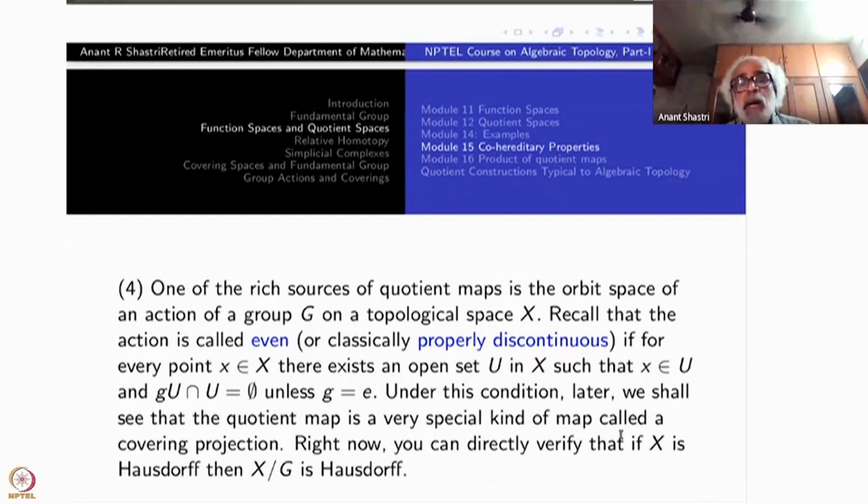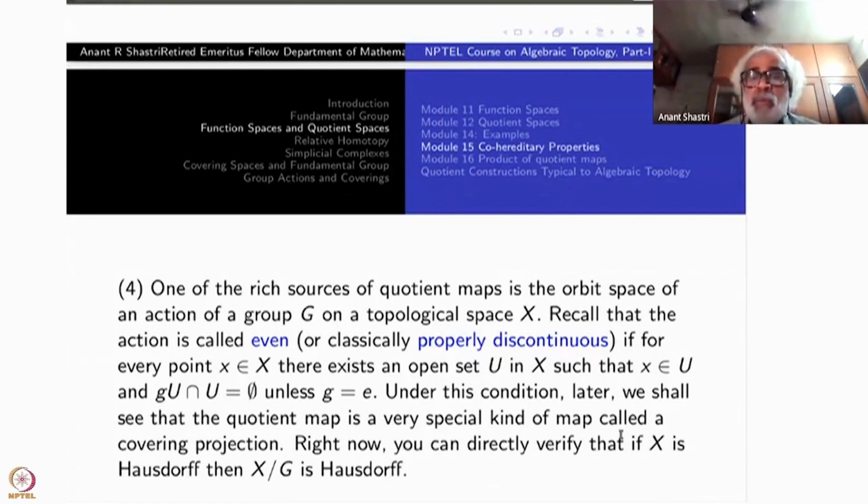Under this condition, we shall see that the quotient map is actually a very special kind of map. It's called a covering space, similar to the exponential function from R to S1. That we will see later.